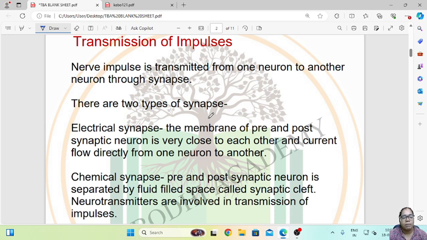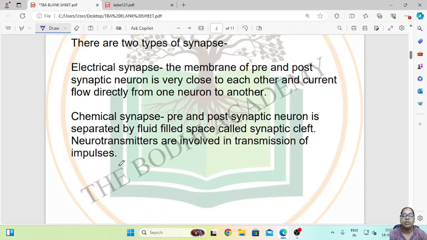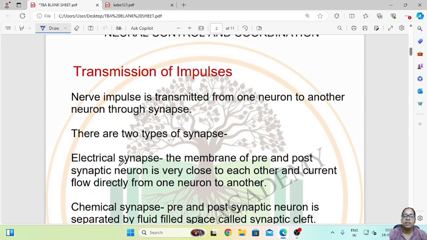Then comes the chemical synapse. The pre and post synaptic neurons are separated by a fluid filled space called a synaptic cleft, wherein neurotransmitters are involved in the transmission of the impulses. So in the chemical synapses there are chemicals which are involved in neurotransmission. These are the two types of synapses in the transmission of impulses.